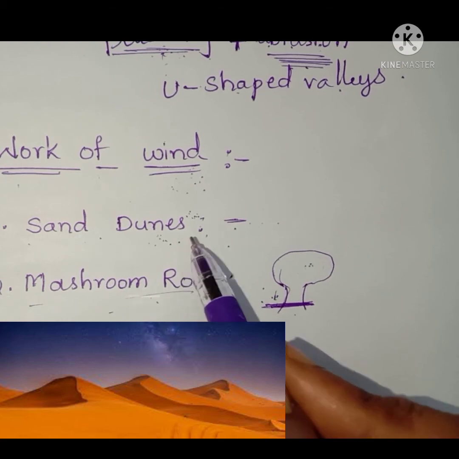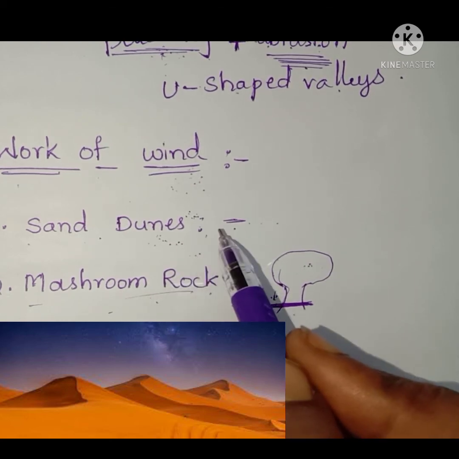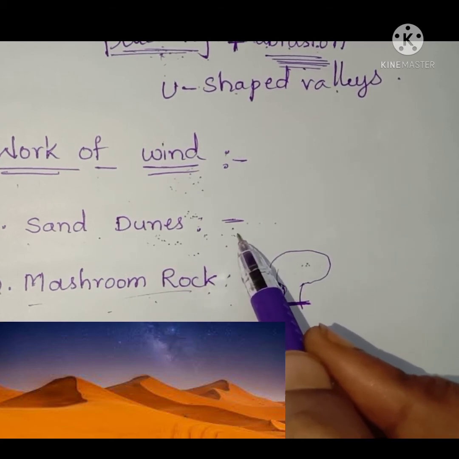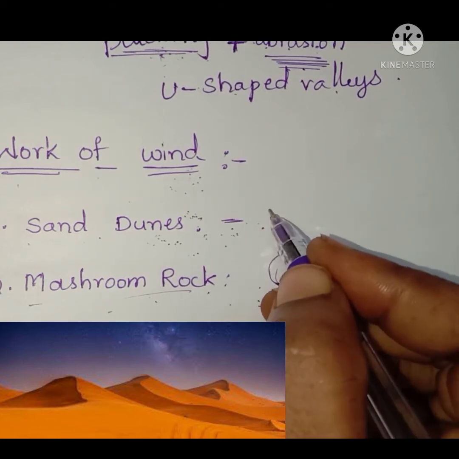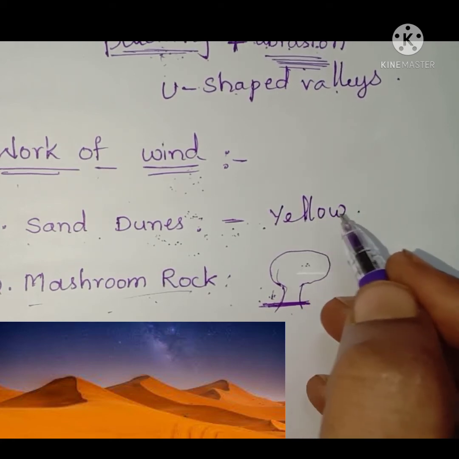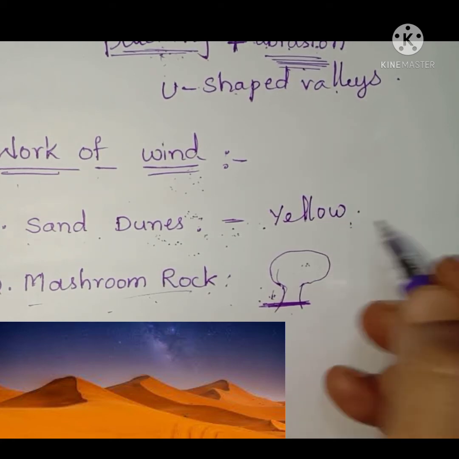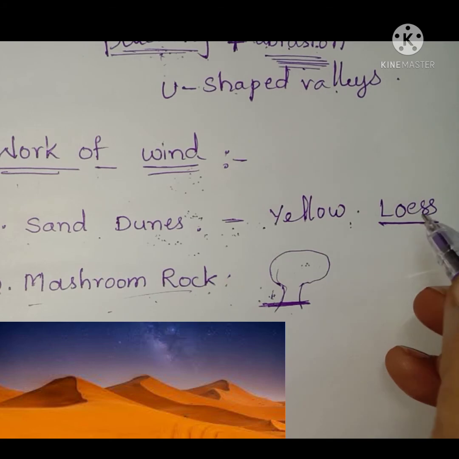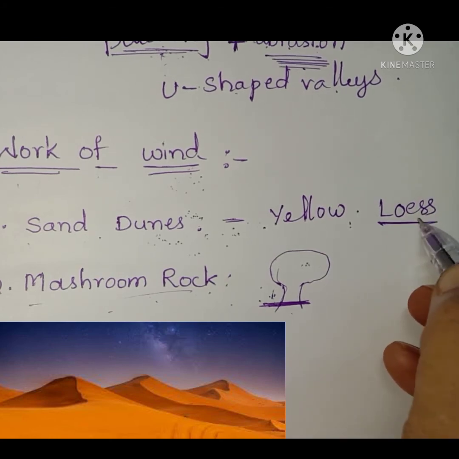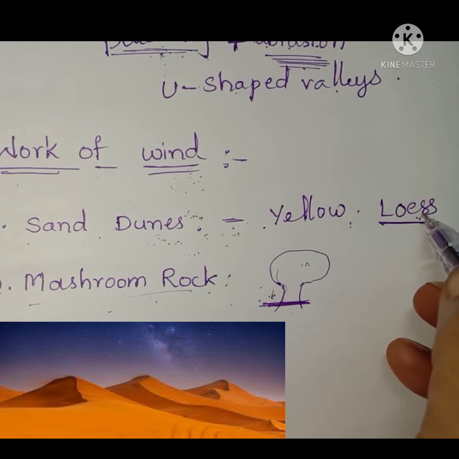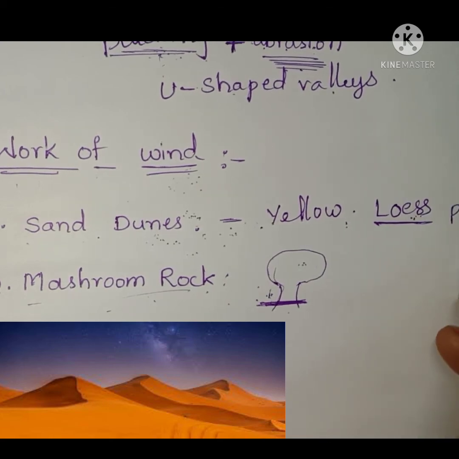The fine dust blown behind the desert limit is deposited on the neighboring lands. Usually, this is yellow in color. So, it is very fertile. This soil is called loess. Loess is in fact fine loam, rich in lime, very consistent and extremely porous. The plains formed by the deposition of loess are called loess plains.